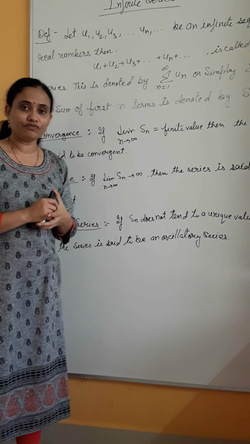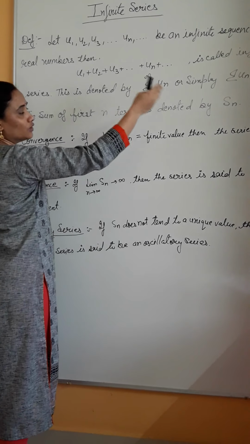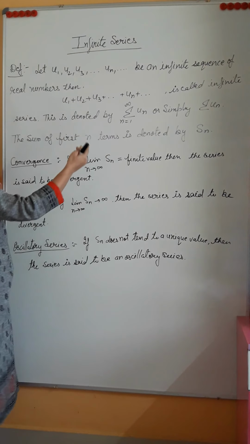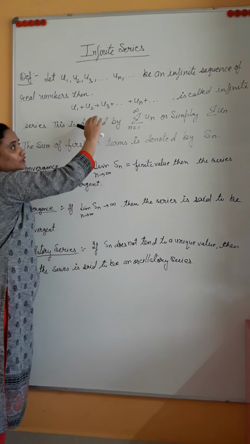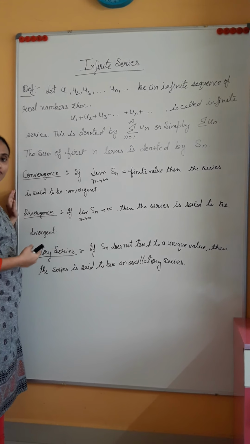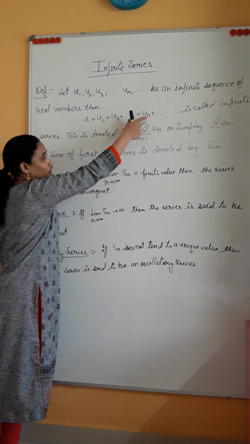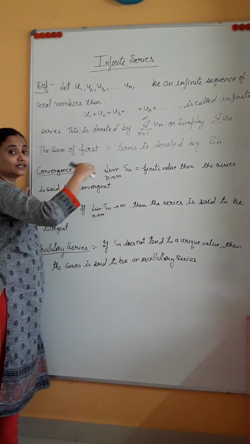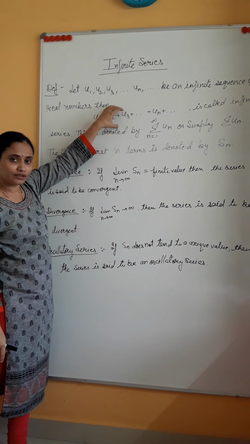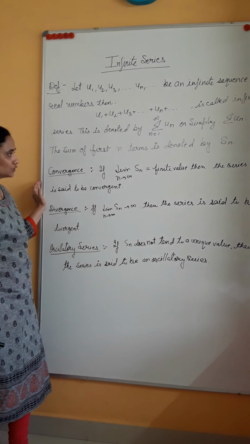Second, what is the property of an infinite series? If I remove the first few terms, then also the properties do not change. Since it is an infinite series, removal or addition of a few terms does not change the basic properties or basic nature of that infinite series. Remember, we can do that in the starting, first few terms only. We cannot remove the middle terms, because then the arrangement, that pattern, changes. So if we remove or add a few initial terms, the properties of the infinite series do not change.